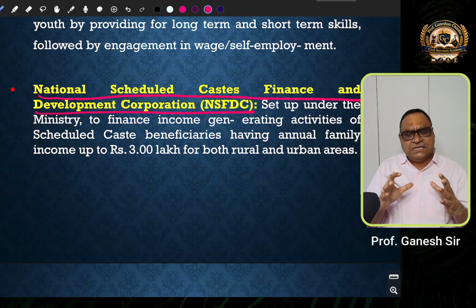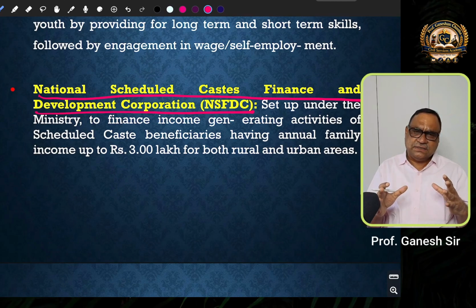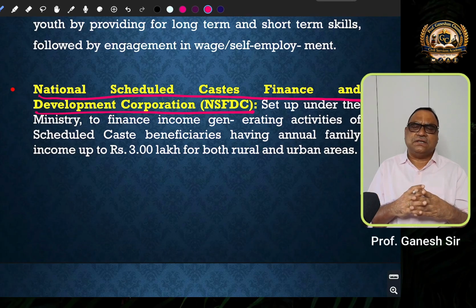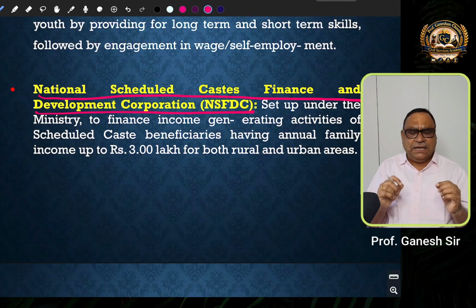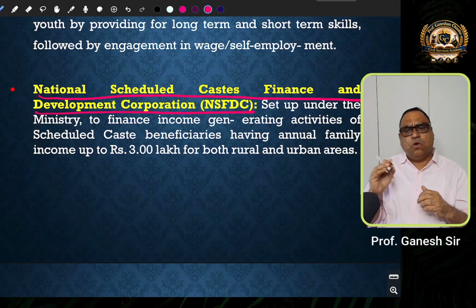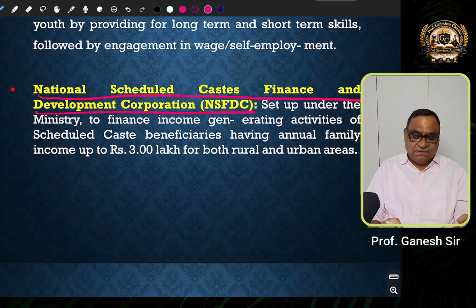The financial support is provided to scheduled caste youth or persons whose annual family income is less than rupees 3 lakh per annum for both rural and urban areas. So this is one of the important conditions to extend the benefit under this scheme.